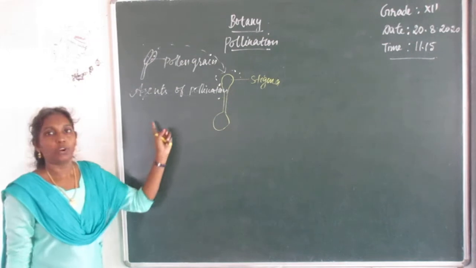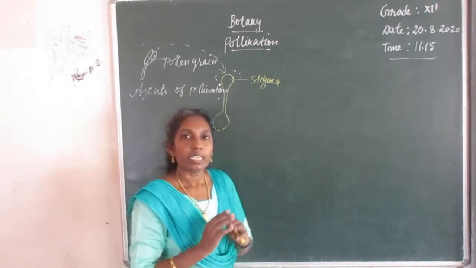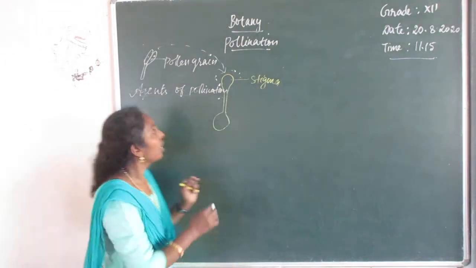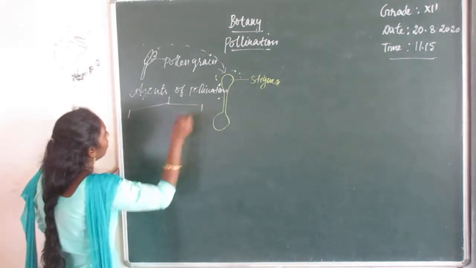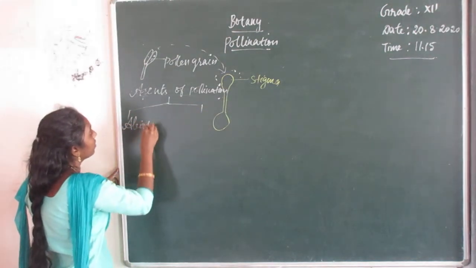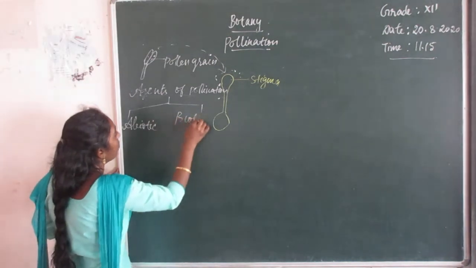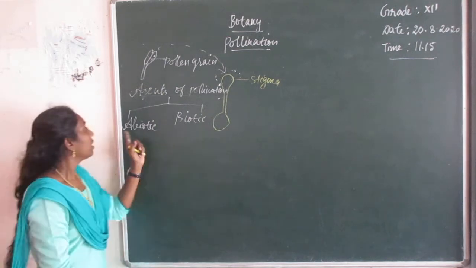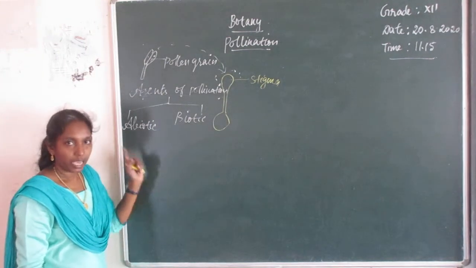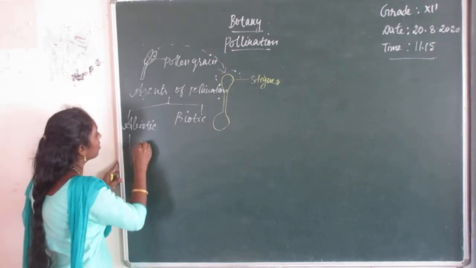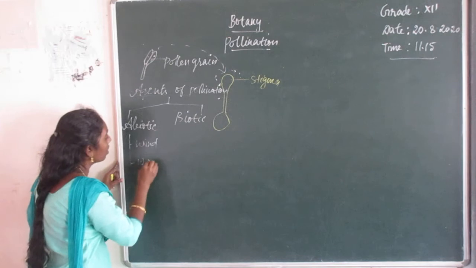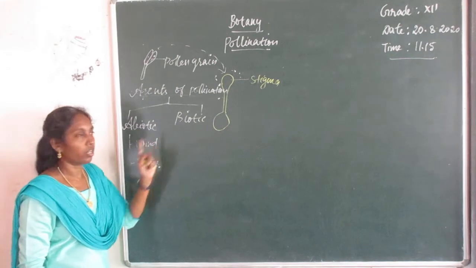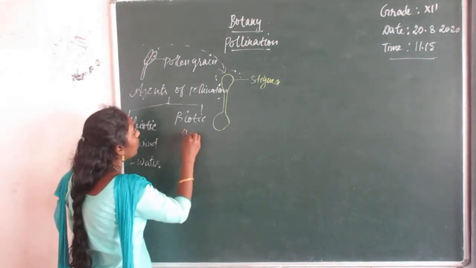Agents of pollination. Depending upon the number of agents and the nature of agents, there are two main classifications, biotic and abiotic. There are abiotic agents, biotic agents. The abiotic agents include wind and water. Wind and water are abiotic agents. Biotic agents are animals.